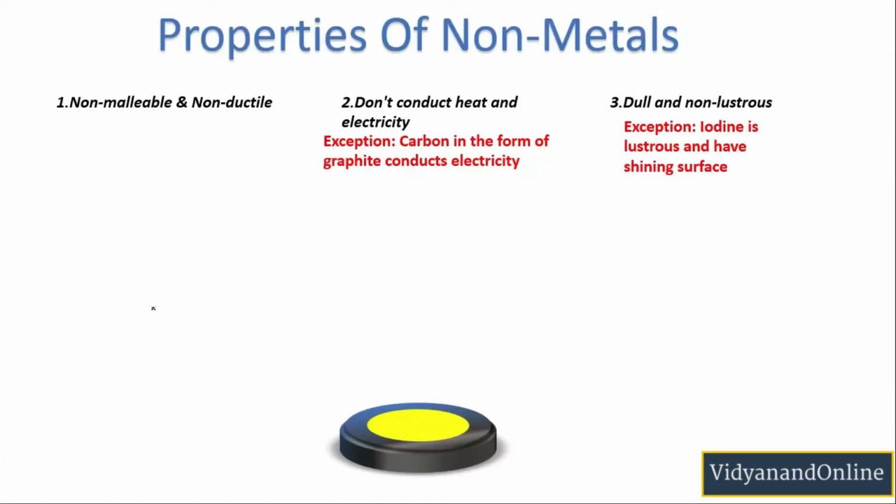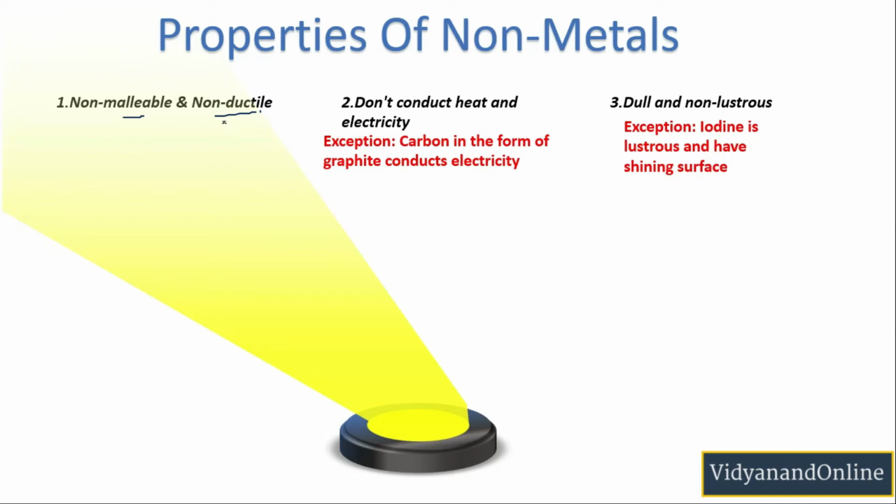Last session we understood the chemical properties of metals. So now in this session we are going to understand the physical properties of non-metals. So the first property is that non-metals are non-malleable and non-ductile. It means they cannot be hammered in order to get thin sheets, nor can we make thin wires from them.